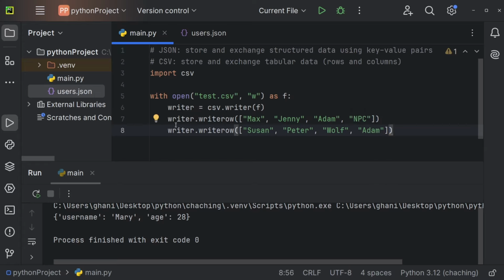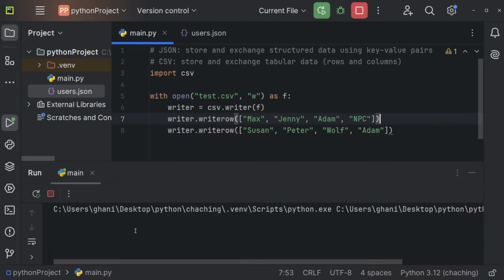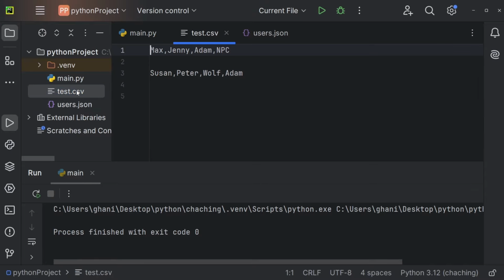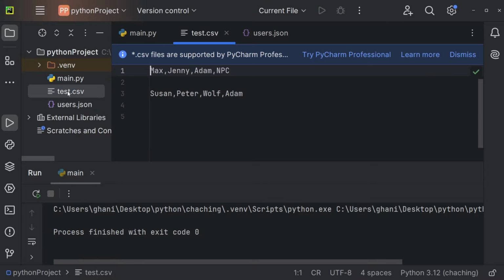So now we have two rows, and every single row has 4 columns under those circumstances. So Max is the first column, Jenny, Adam, and NPC. But let me just show it to you. So let's execute this code, and you can see this worked. So now we created this test.csv, and we're having those comma separated values.